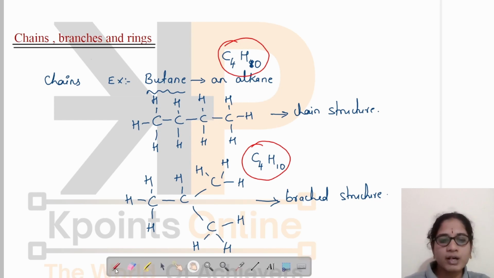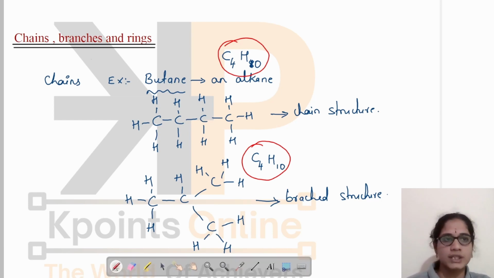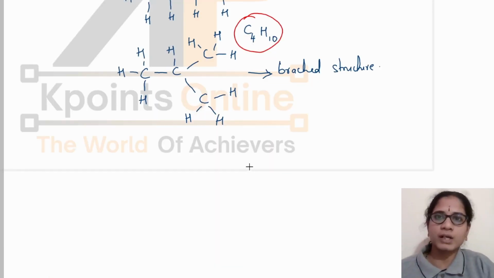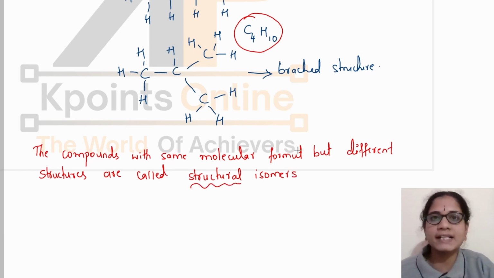So these type of compounds which have same molecular formula but different structures, they are called as structural isomers. Why they are called structural isomers? Because they differ in their structures but have the same molecular formula.